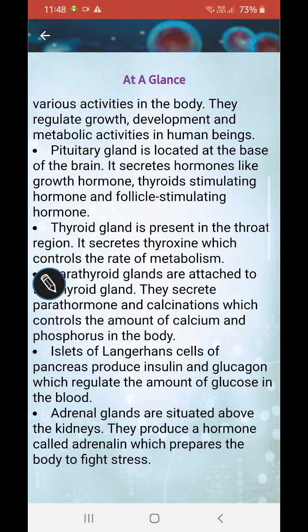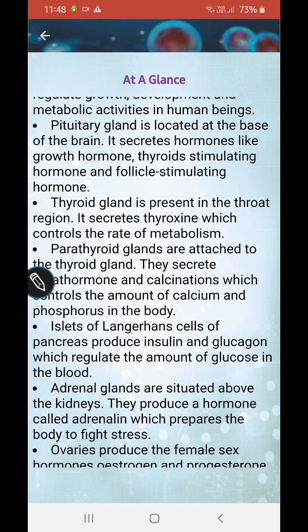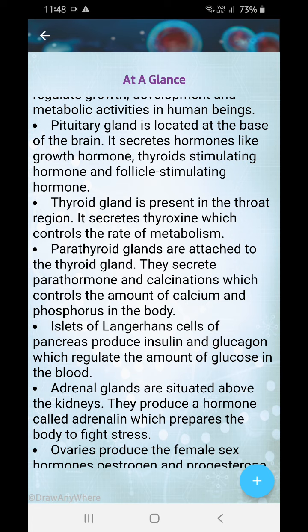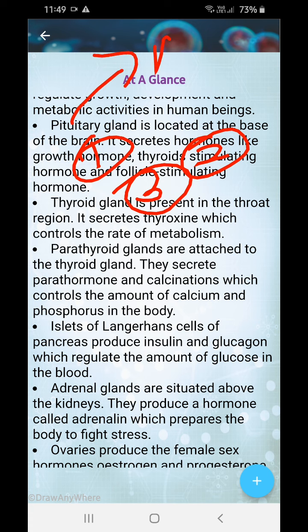Okay, so next we have the pituitary gland. The pituitary gland is located at the base of the brain. It secretes hormones like growth hormone, thyroid stimulating hormone and follicle stimulating hormone. The thyroid gland is present in the throat region. It secretes thyroxine which controls the rate of metabolism. So these are all endocrine glands. So what is the master gland? The master gland is the pituitary gland.